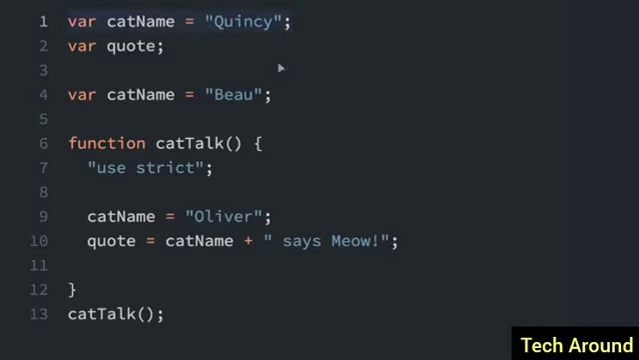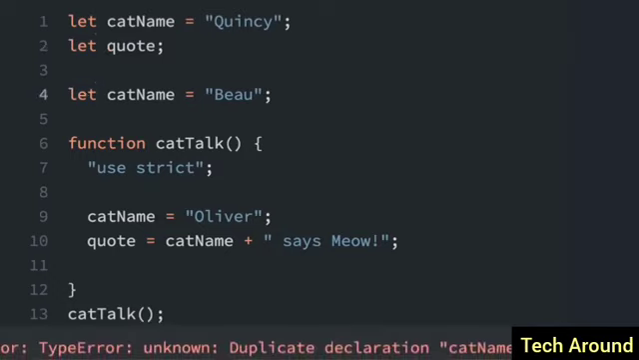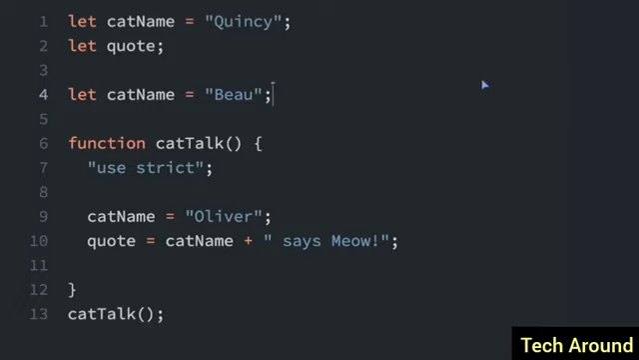We have var catName equals Quincy, and then down here var catName equals Bo. And if I just run this code, you'll see that nothing is happening. It's just allowing us to set the cat name twice and declare it twice with the var keyword. However, if we change all the var to let, you'll see that when we load it again, there's an error: duplicate declaration catName.